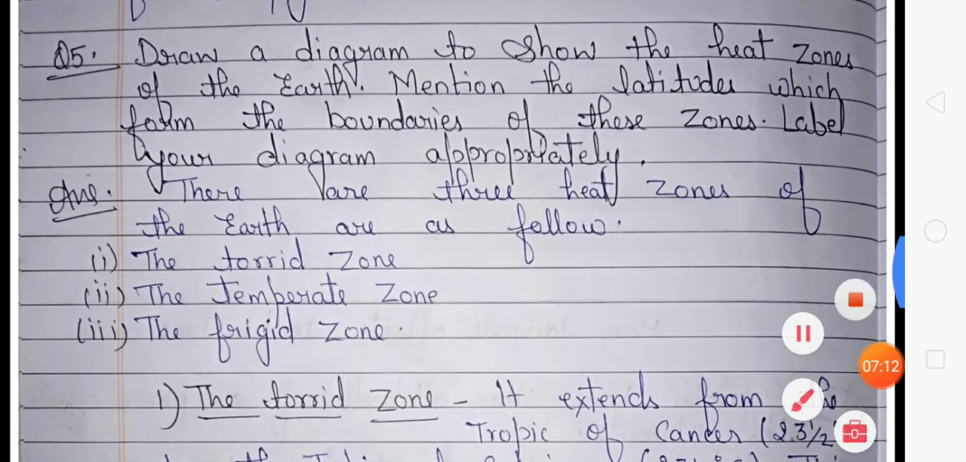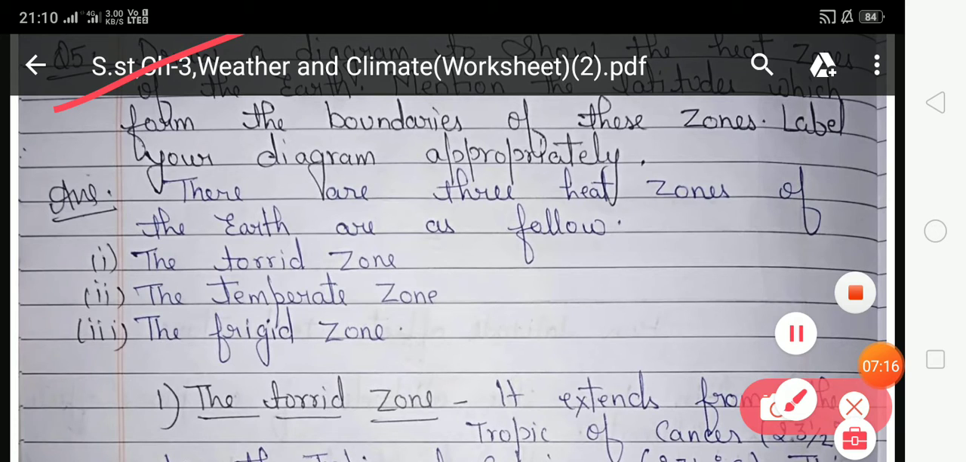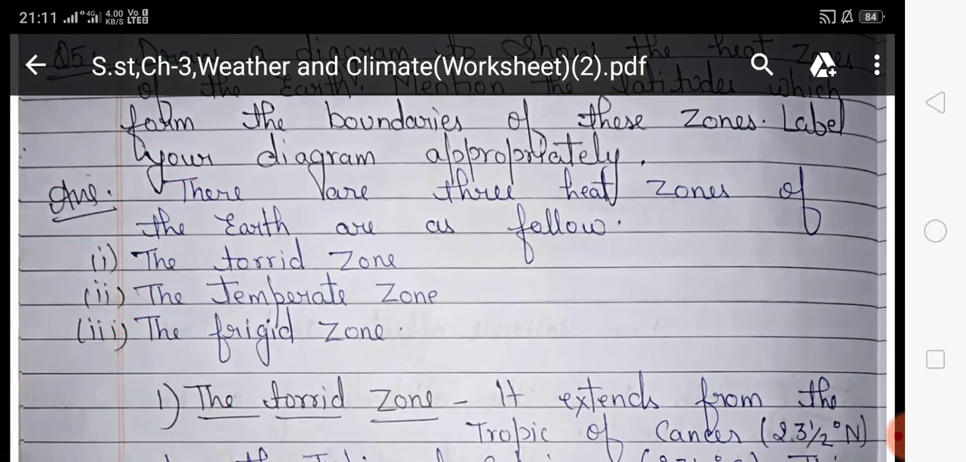Now look at the next question, that is fifth number. Draw a diagram to show the heat zones of the earth. Mention the latitudes which form the boundaries of these zones. Label your diagram appropriately. So student, in this question you have to draw the diagram of the heat zones of the earth and mention the latitudes which form the boundaries of these zones and label your diagram appropriately. Answer: there are three heat zones of the earth as follows. First one is torrid zone, second temperate zone, and third frigid zone.